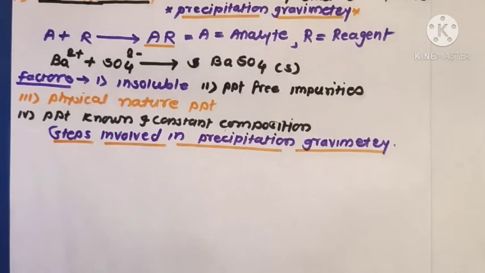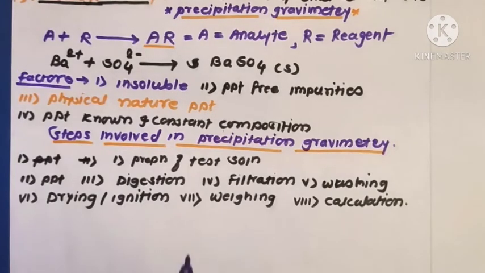The primary requirement for precipitation gravimetry is that the required constituent remaining behind in the solution should be of the order of 0.1 milligram. This aspect is related to the completeness of precipitation, which in turn is determined by the solubility of the compound containing the required constituent which is precipitated.